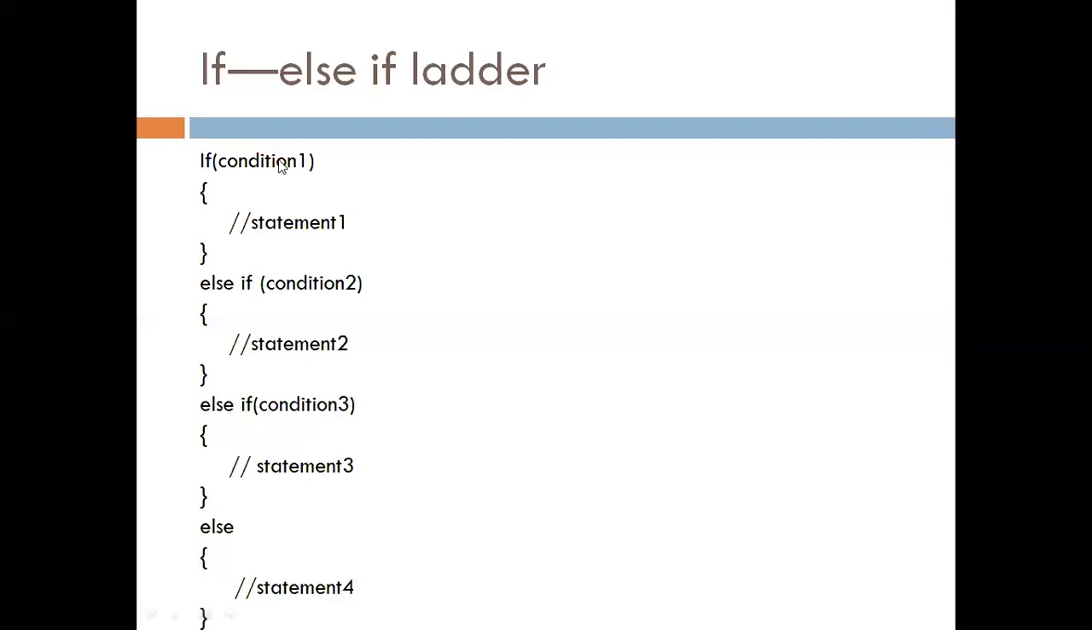If condition 1 is true, statement 1 block gets executed. But if condition 1 is false, it checks condition 2. If condition 2 is true, it executes statement 2 block. If condition 1 and condition 2 are both false, then it checks condition 3. If condition 3 is true, it executes statement block 3. If condition 3 is also false, it means condition 1, condition 2 and condition 3 are false. In that case it executes the else block, which means it executes statement block 4. This is all about the if else if ladder.